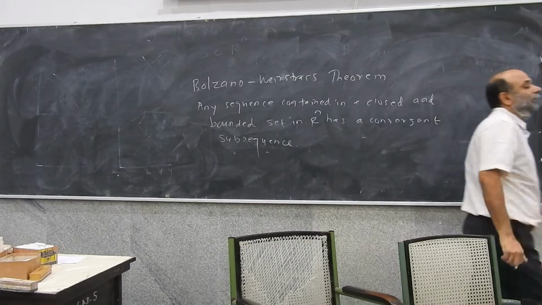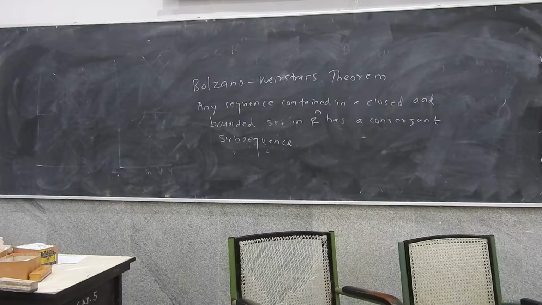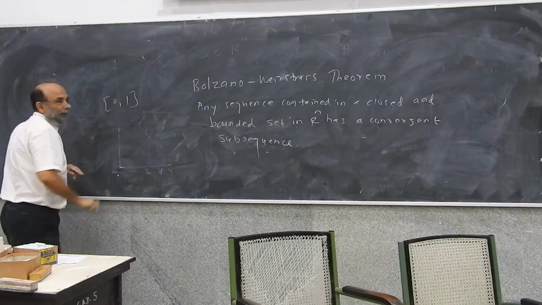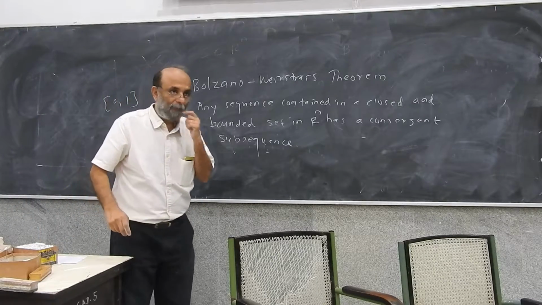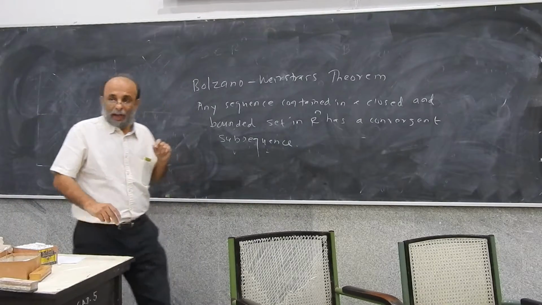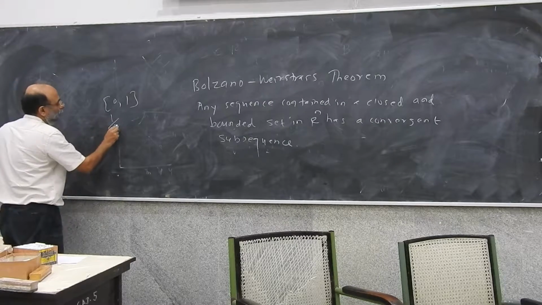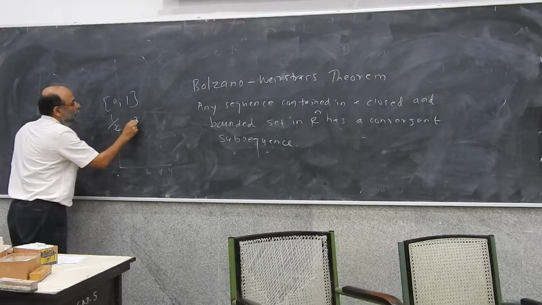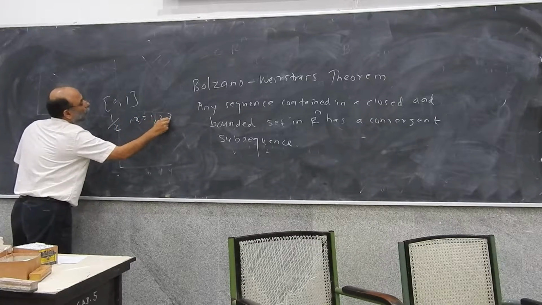The Bolzano-Weierstrass theorem says that if you think of a closed and bounded set, and a sequence in that set, an example would be to think of the closed and bounded interval 0, 1, and think of the sequence 1 upon x, where x goes from 1, 2, 3, and so on.